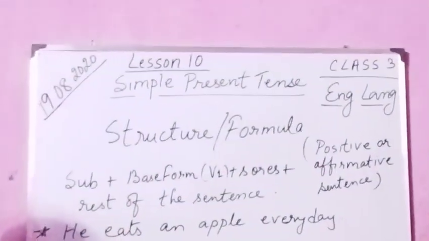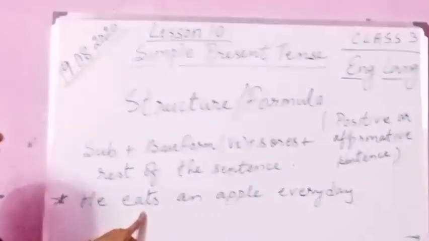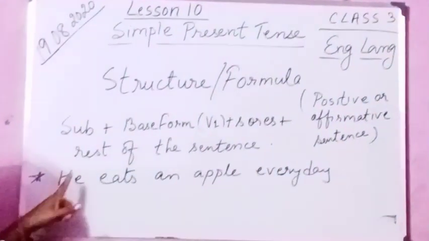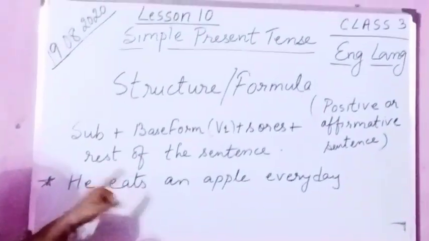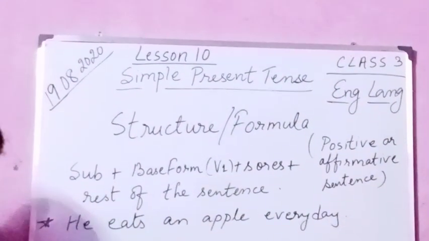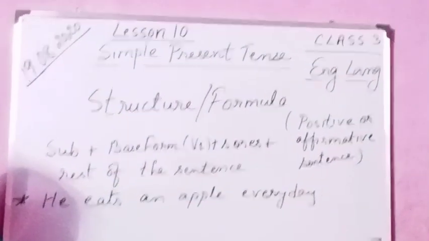With eat we are adding s, because E-A-T, ES you don't write. EATS, eats. He eats an apple every day. Thus with the third person singular, we add s to the base form. Please keep in mind that if the subject is he, she or it, there is an addition of s or es with the base form.